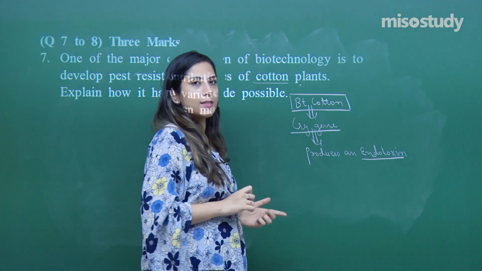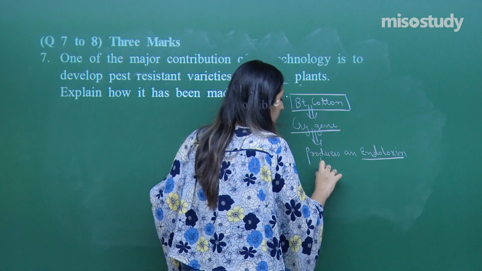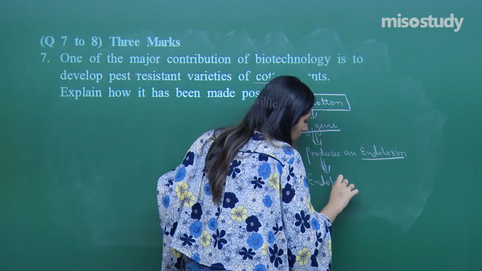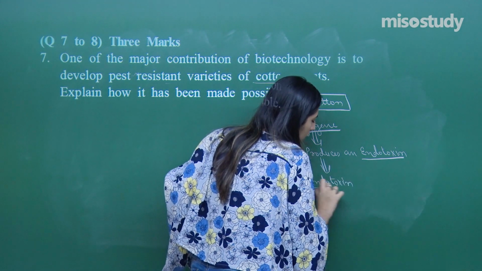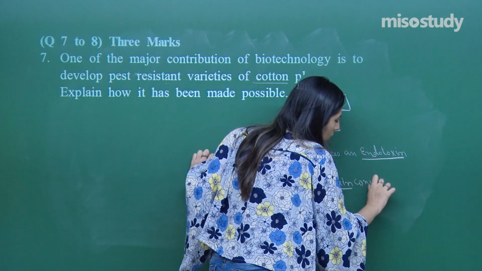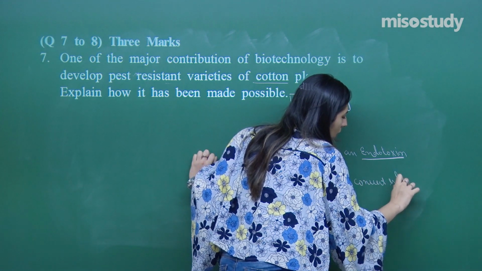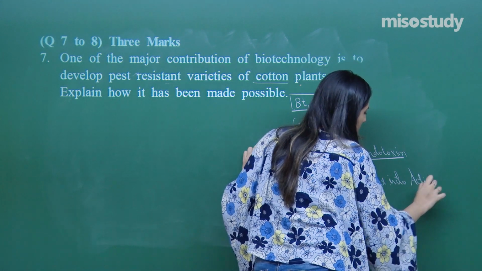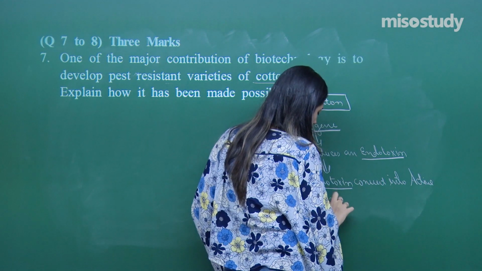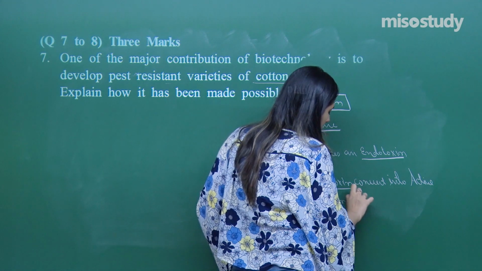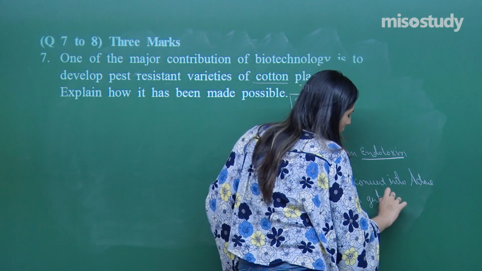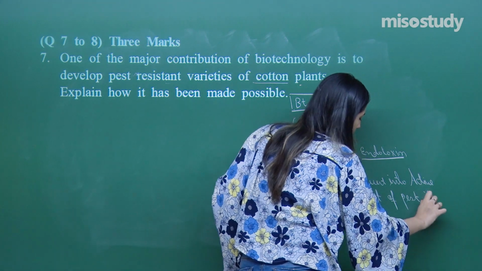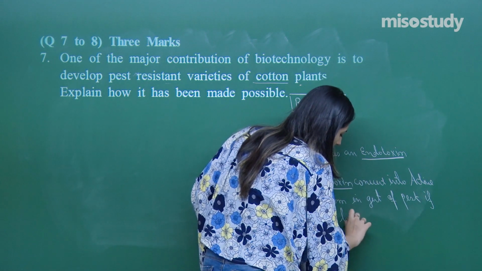When it produces this endotoxin, the endotoxin converts into an active form in the gut of the pest, if taken by the pest.